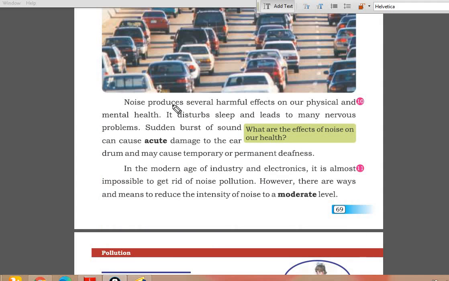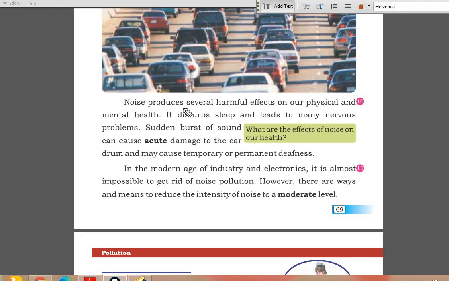Paragraph number 10. Noise produces several harmful effects on our physical and mental health. It disturbs sleep and leads to many nervous problems. Sudden bursts of sound can cause acute damage to the eardrum and may cause temporary and permanent deafness.